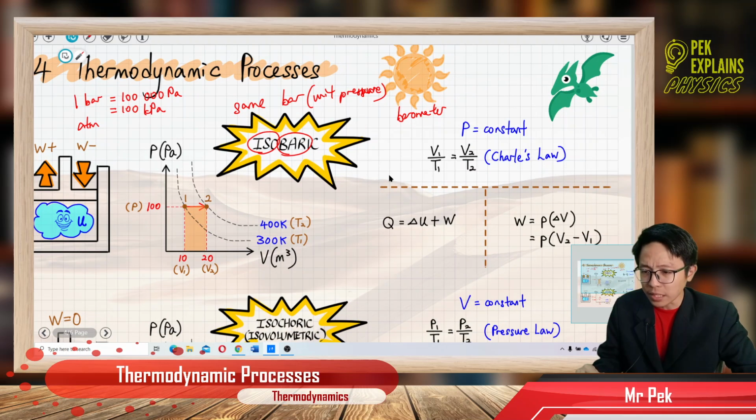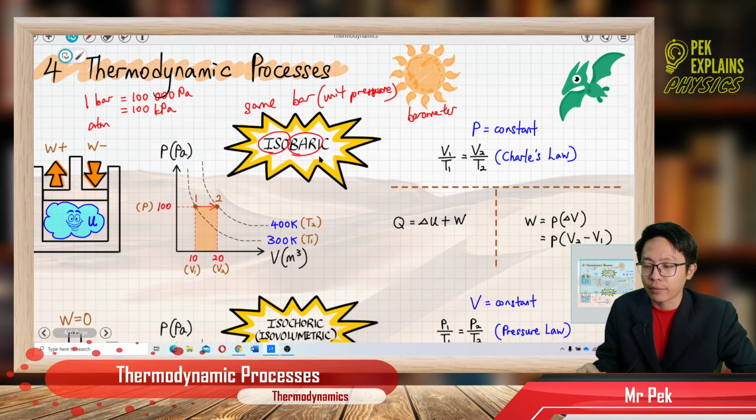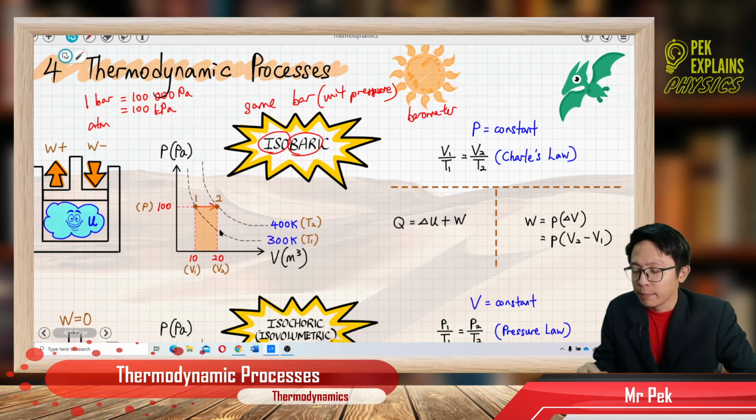We use this PV graph to explain. Isobaric, constant pressure, means the graph is a horizontal line, because it has constant pressure. Point 1 is condition 1 and point 2 is condition 2.